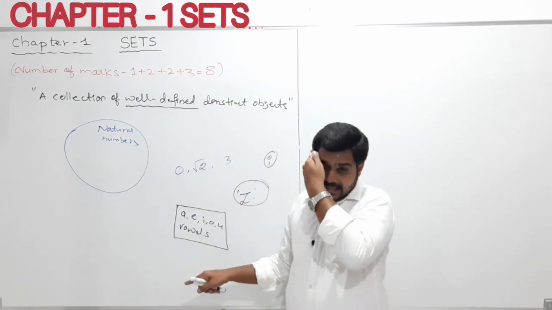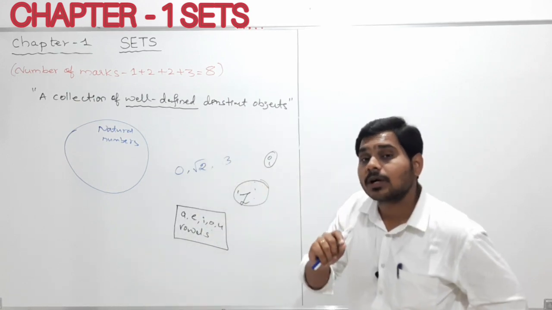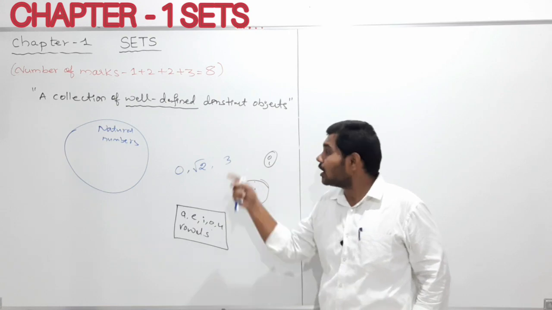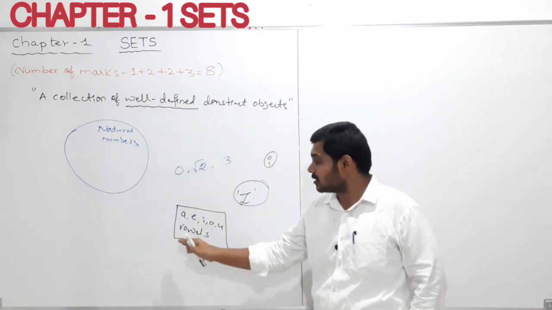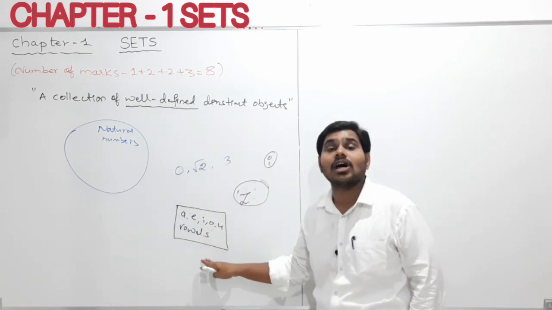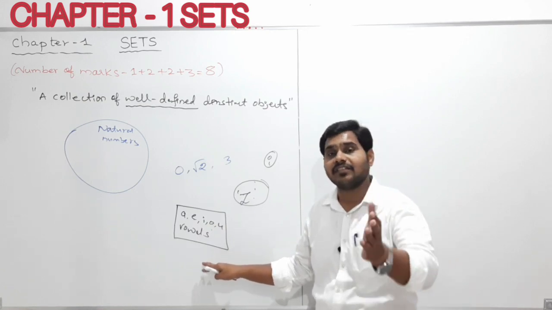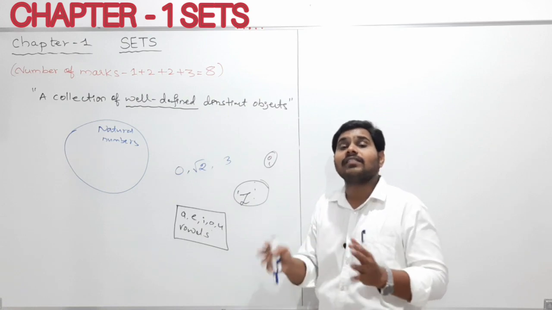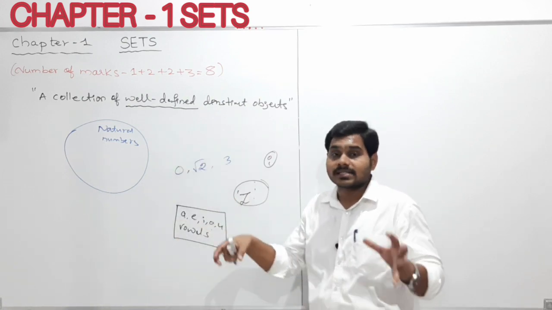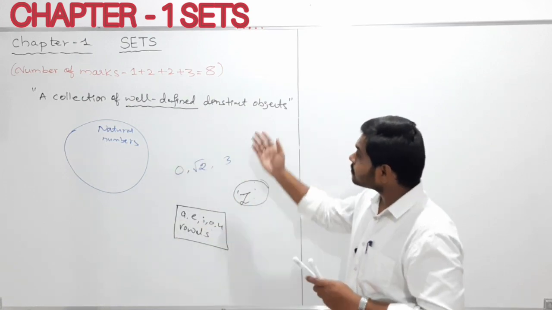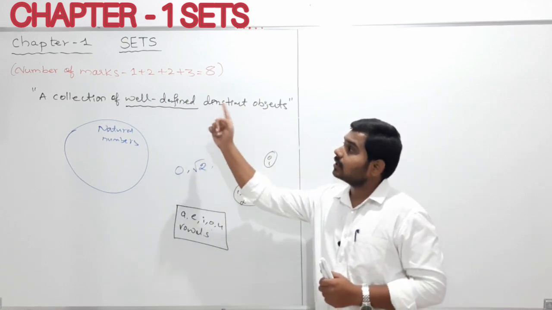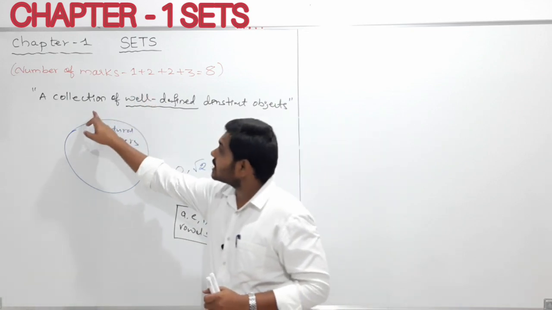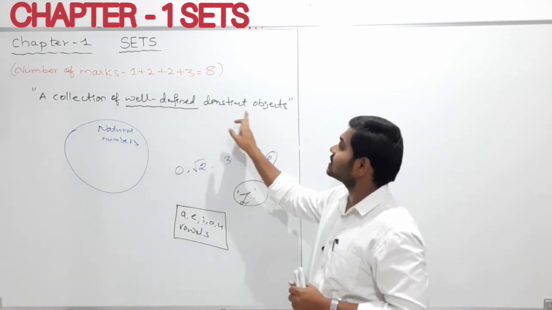This is what we can tell is well defined. Well defined means what, my dear students? One can easily tell whether the given element or number is contained in the collection or not. Such a collection of different objects or different numbers, we can call it a set. So set means what, my dear students? A collection of well defined distinct objects.